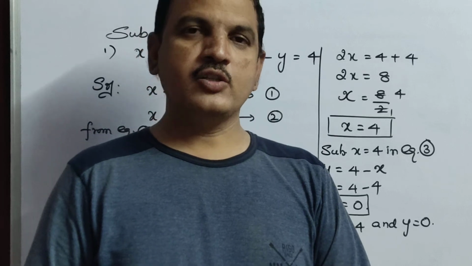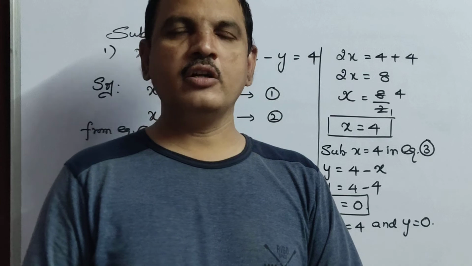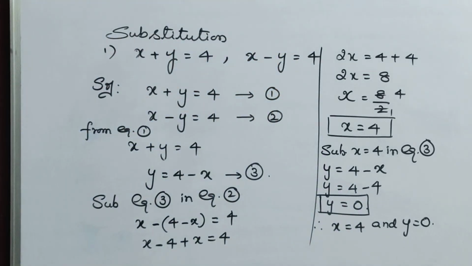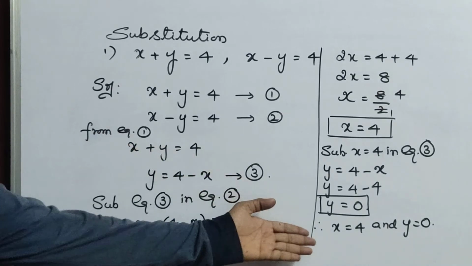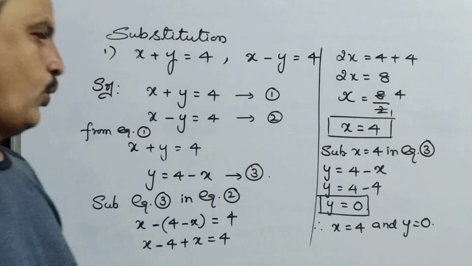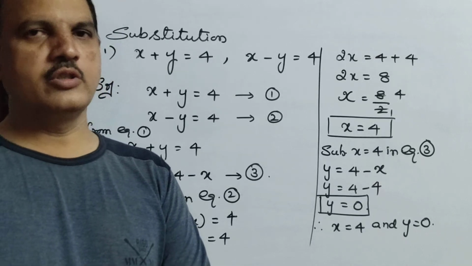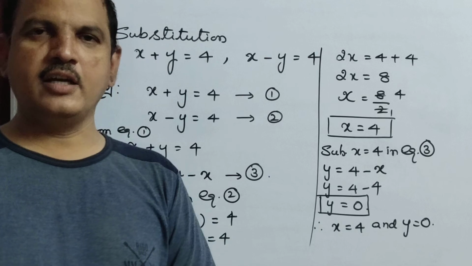There is one more method, cross multiplication, but that is not in your syllabus. Okay children? In this way, using the substitution method, you will get the values of x and y. As I told you, I will give the homework, so do it in the homework book. No need to send it; the next day I will send you the key.